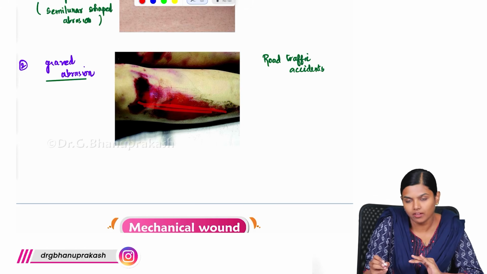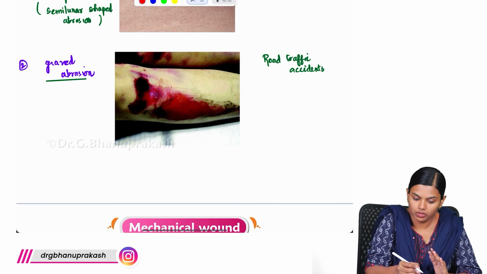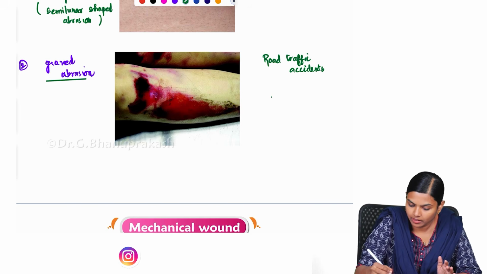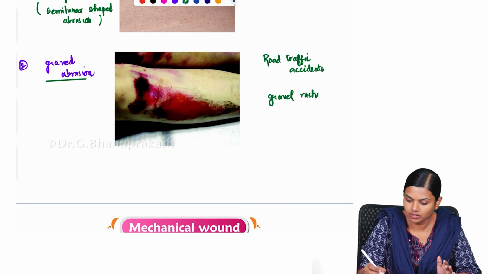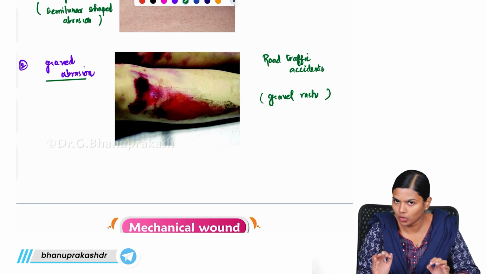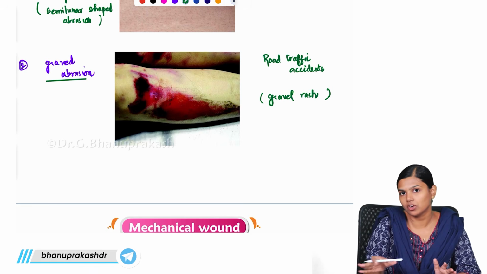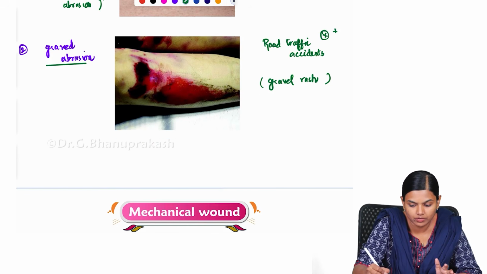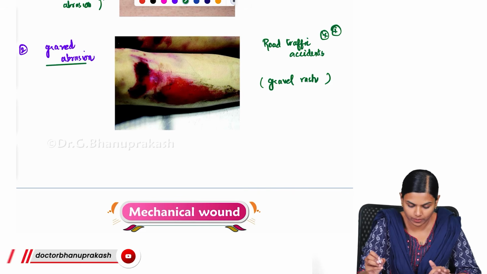So you will have the whole skin grazed by that force. Because of the grazing action, you will get this gravel rash. This type of injury is commonly seen in road traffic accidents, and this is mainly due to the tangential action of the blunt force, which is very important, and it is also known as gravel rash.